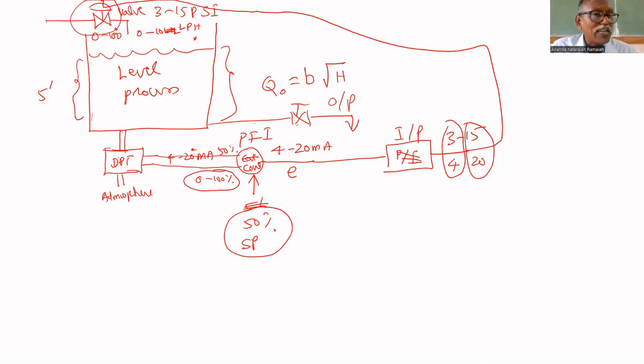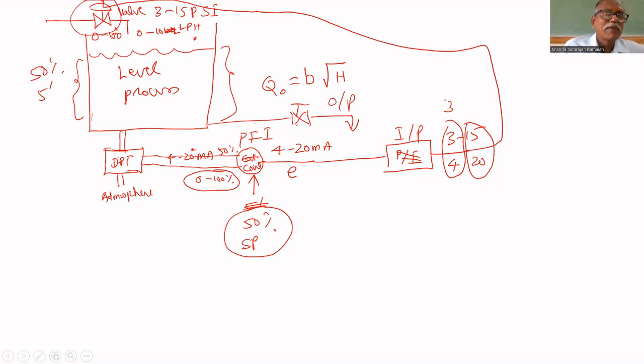So I want to control the level at 50%. I am measuring the actual level. That gives in terms of 4 to 20 milliamps. The controller reads in terms of percentage. The set point is given as 50%. Both are 50%. That's why controller output is 4 milliamps, and I to P is 3 psi. Therefore, valve is closed. What should be the valve opening to maintain at 50%?